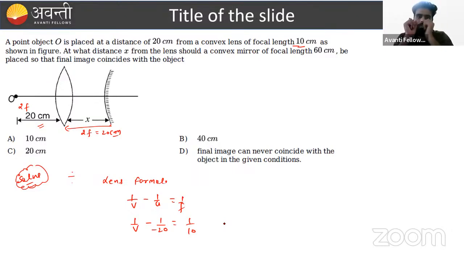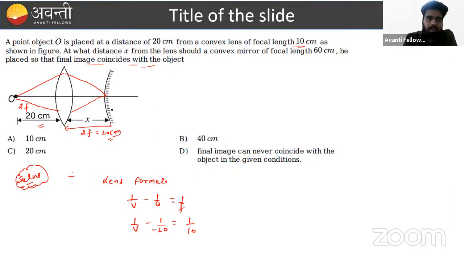One more thing. If we place this mirror at 20 centimeter, then what will happen? The image is formed by this convex mirror, something like this. And it is saying that the final image coincides with the object, when the path of light is reversible.